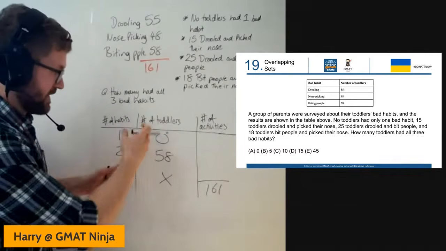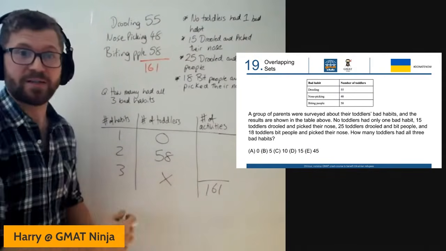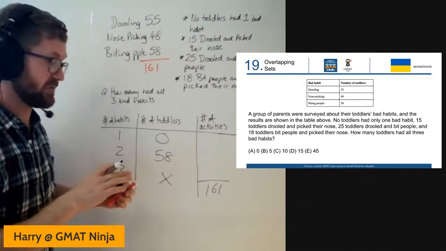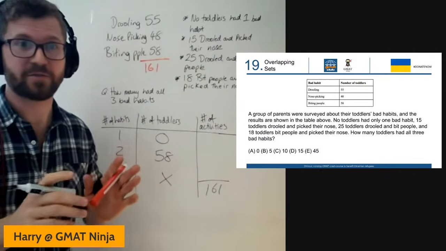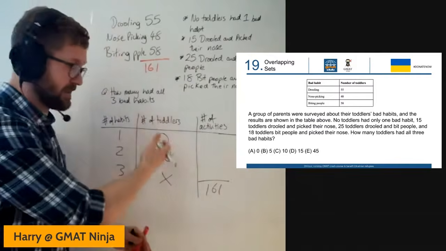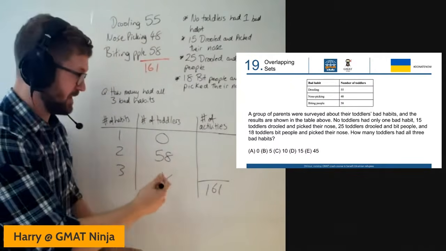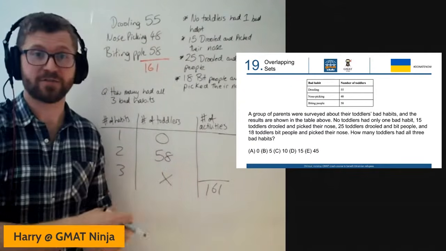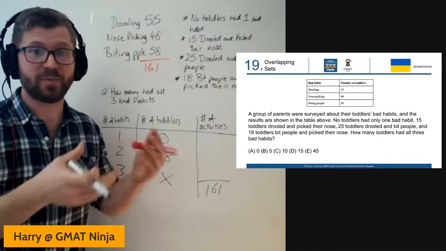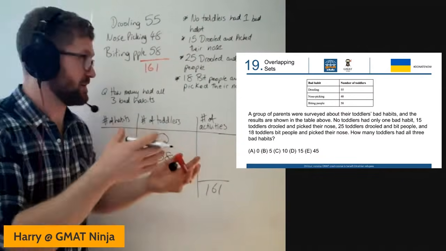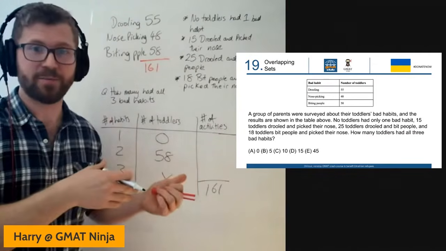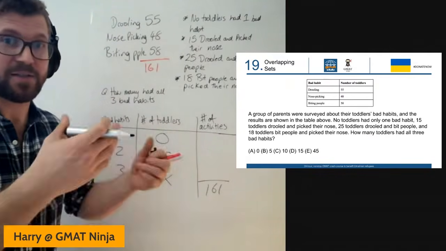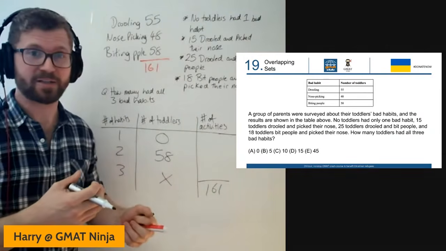Now, again, this first column, I don't know how many toddlers there are. So the first column here that we fill in, not helpful in this question. Sometimes, and I'll just give you the warning here, if this is the first time seeing the table method, sometimes the first column is what you're looking for. This would add up and give us an equation that we would want. Again, it's all about the information that you were given in the question and how the table works out. So build the table and see where it goes. We need a little bit of that flexibility still in here.